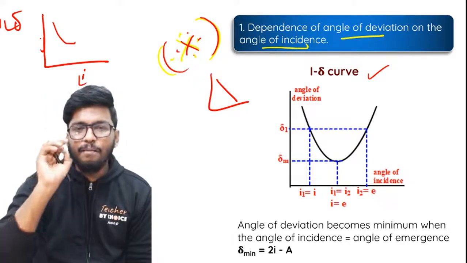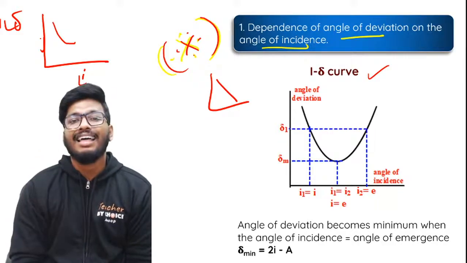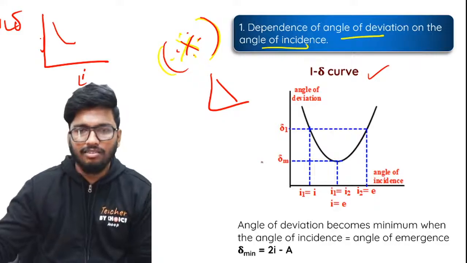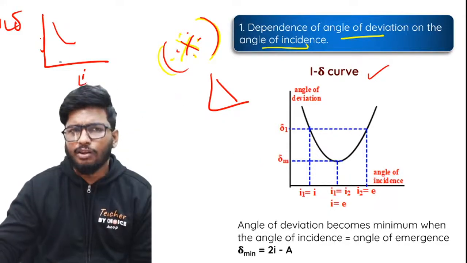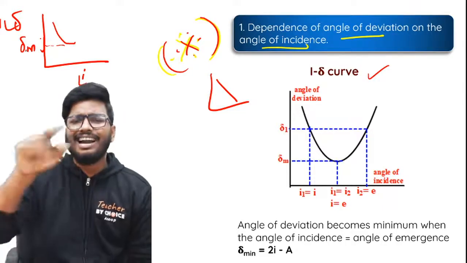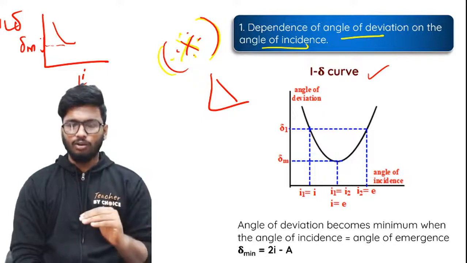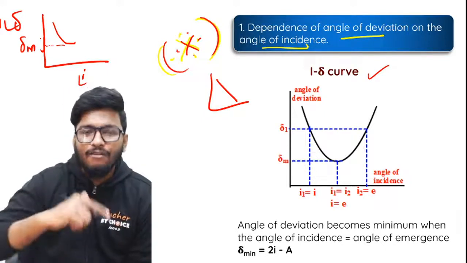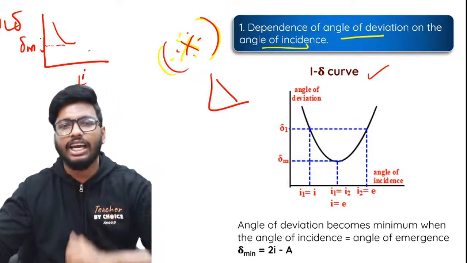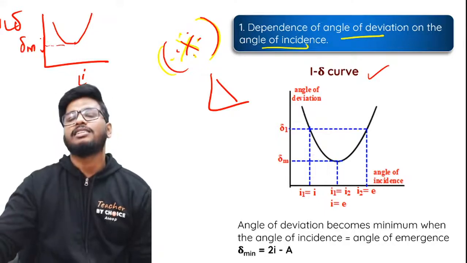But at one particular angle of incidence, it reaches a minimum value. The lowest value that you get is called the minimum angle of deviation, which you can write as delta m. Once it reaches that value, if I continue to increase the angle of incidence, rather than decreasing, the angle of deviation will suddenly start to increase.